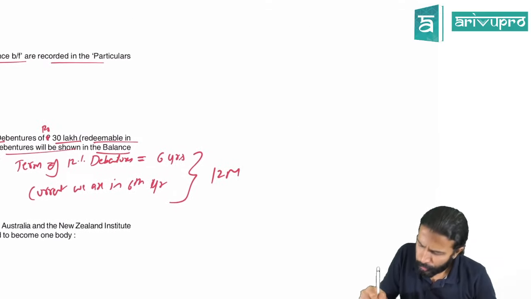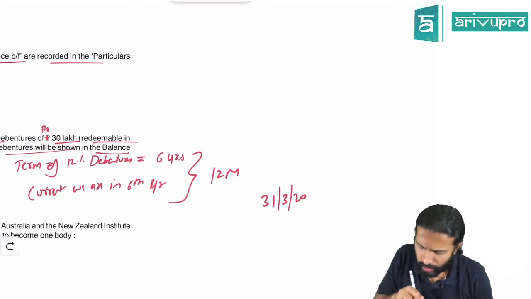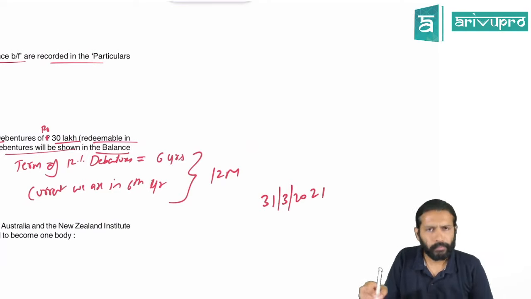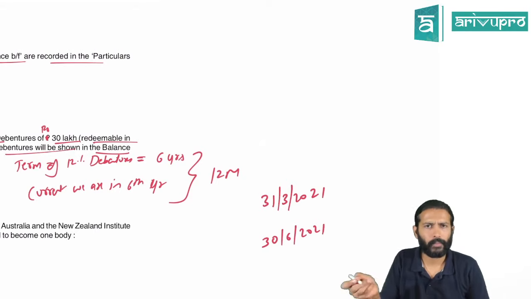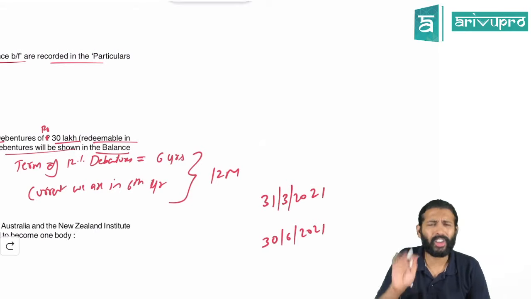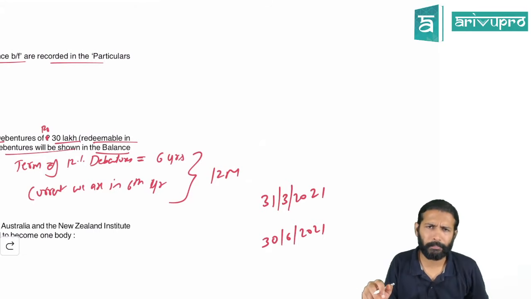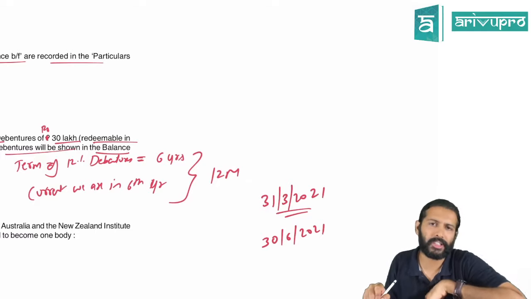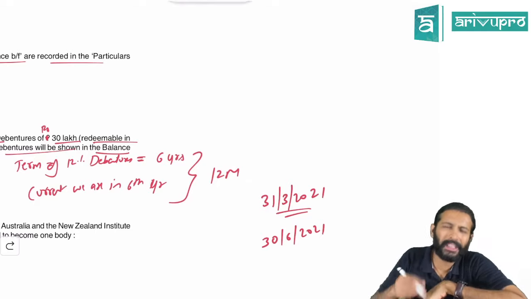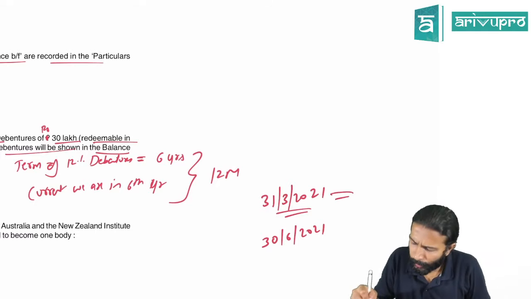It's possible that your financial statement is getting closed on 31st March 2021, but the redemption date is 30th June 2021. So on the balance sheet date, you are not redeeming the debentures. It will get redeemed maybe 3-4 months down the line. Hence, when you are preparing the balance sheet, this debenture will have a balance. Since that debenture is going to get redeemed within 12 months from the balance sheet date, when you're preparing this balance sheet,